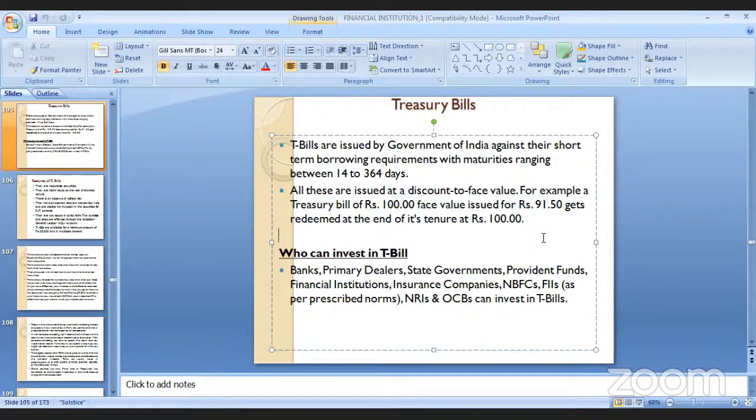One more thing you need to understand is that T bills are issued by the government of India against short term borrowing requirements with a maturity ranging between 14 days to 364 days. So you may be asked a question, madam, can we not withdraw from the day we deposit the money? Treasury bills have certain particular boundaries.